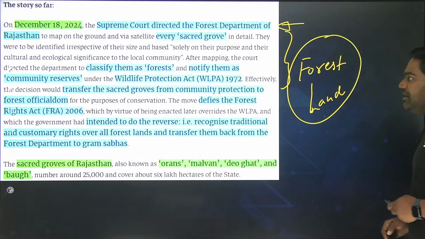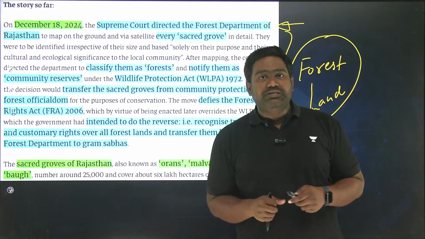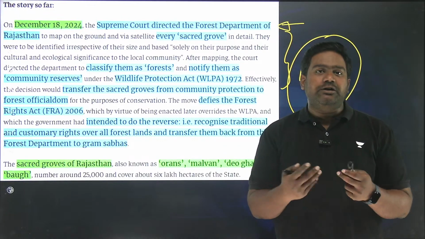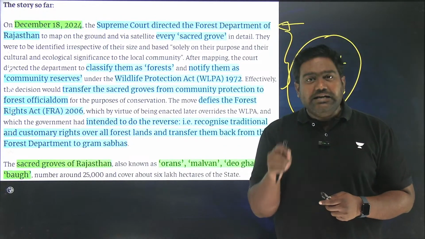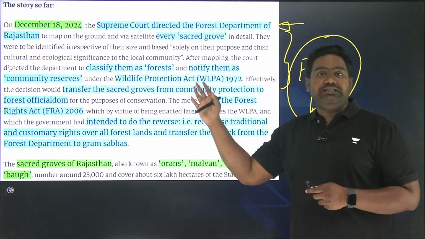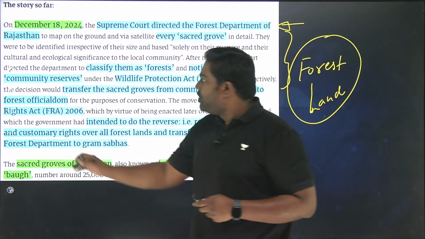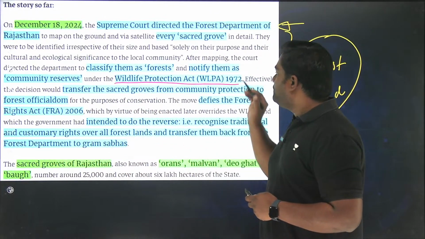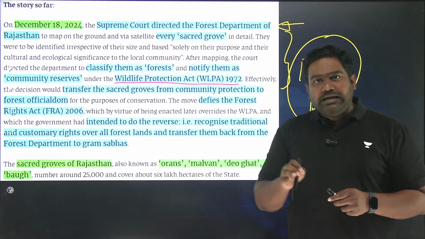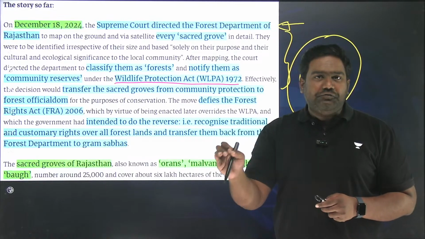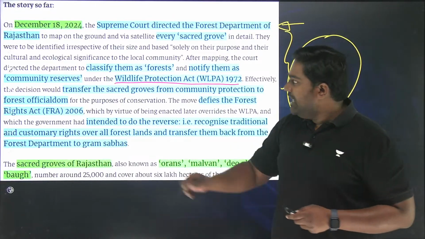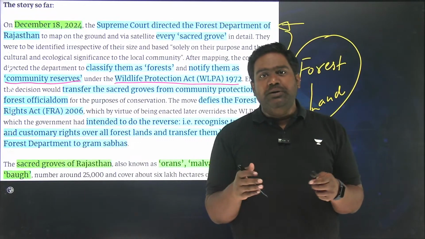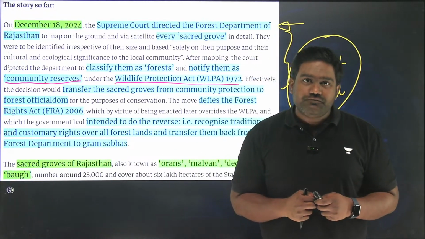So in December 2024, the Supreme Court issued this directive to the Forest Department of Rajasthan to survey all the sacred groves that are present in the state, identify them and classify them as forest land as per the provisions of the Wildlife Protection Act of 1972. The Supreme Court had directed the Forest Department to notify all these sacred groves and label them as community reserves, which would essentially change the management and conservation of these sacred groves.